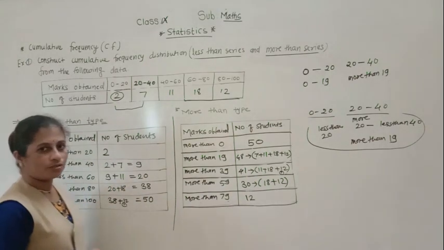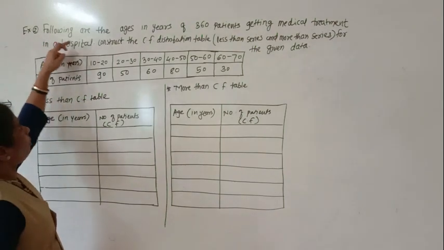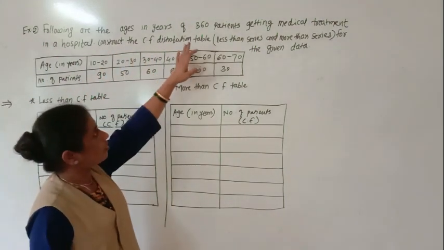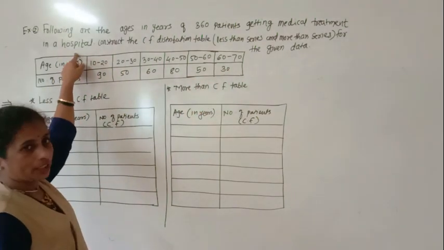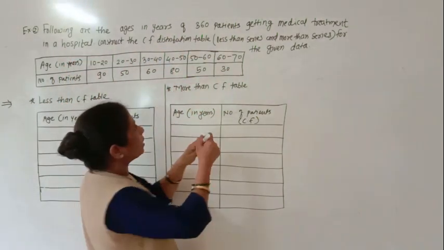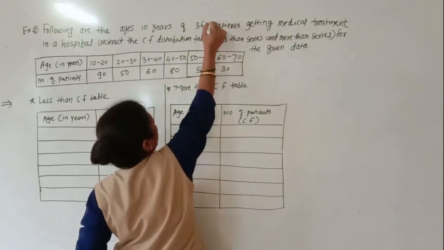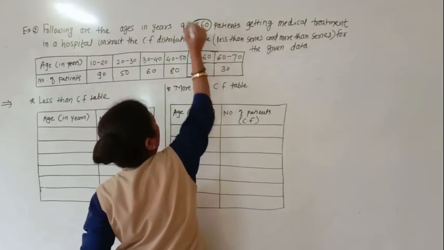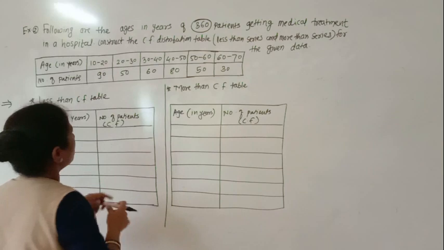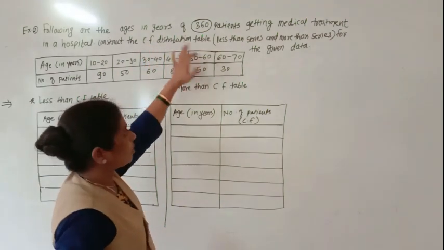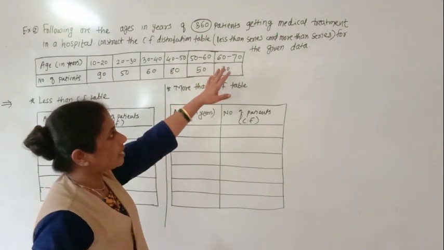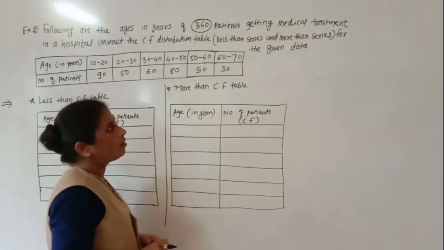And this is the cumulative frequency by which time, less than type. Understood? Okay, next example: the following are the ages in years of 360 patients getting medical treatment in a hospital. How many total patients are there? There are 360 total patients. Okay, so in a hospital, first of all, CF is the cumulative frequency distribution table, of less than series type and more than series type for the given data.